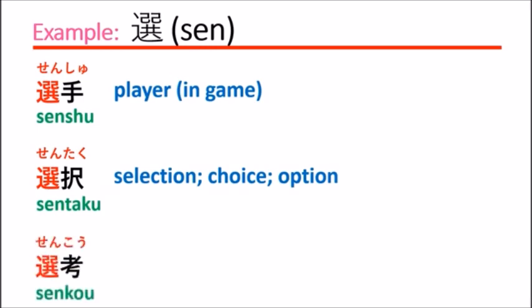Senkou means selection, screening. When you apply for a job, they will select or screen your documents, right? So in that time you can say shorui senkou, or senkou tsuuka, something like this.